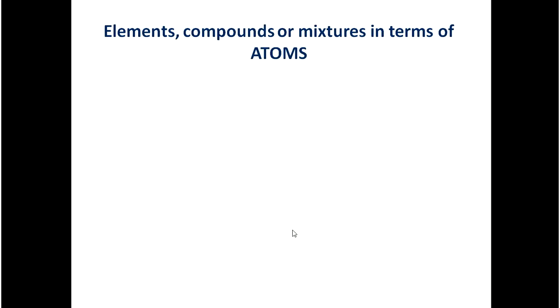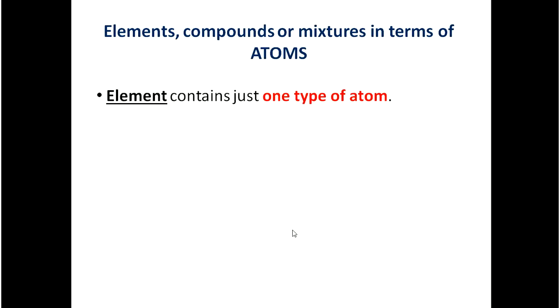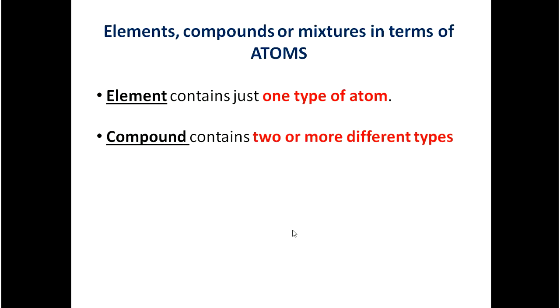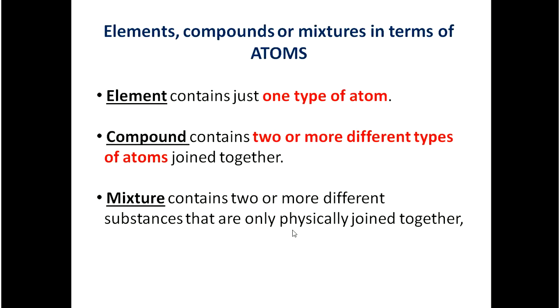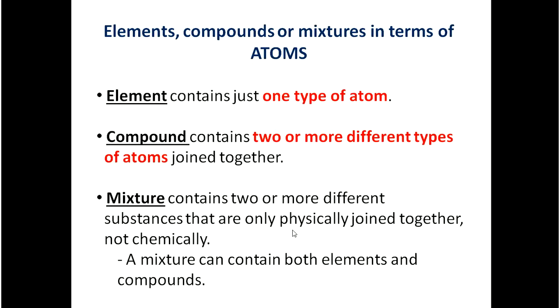Elements, compounds or mixtures in terms of atoms. Elements contain just one type of atom. Compounds contain two or more different types of atoms joined together. Mixtures contain two or more different substances that are only physically joined together, not chemically. A mixture can contain both elements and compounds.